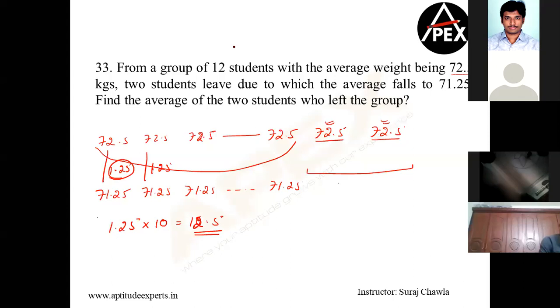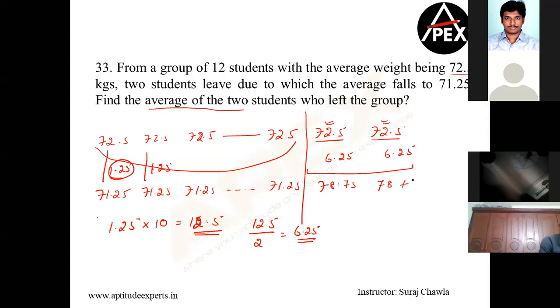Right? And in this method, we are looking at average as an equal distribution, right? Now the question is asking you to find the average of the two students who left. Now, 12.5 is not taken by one person, it's taken by two people. That means each one of them would have taken how much? 6.25 extra. So this guy took 6.25 and this guy also took 6.25. That means each one of us has how much now? 78.75 and 78.75. If everybody in the group is having 78.75, that means the average is also 78.75.